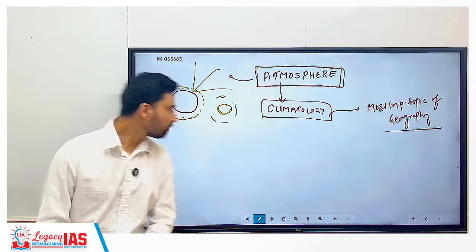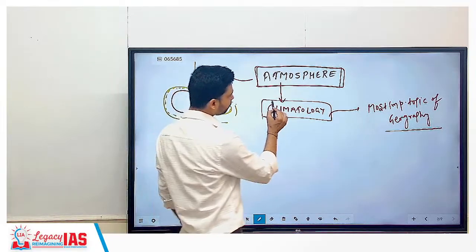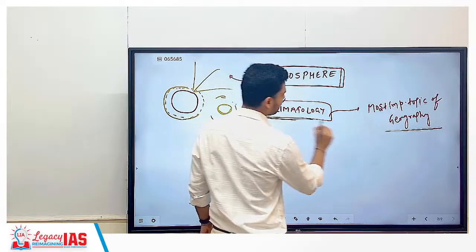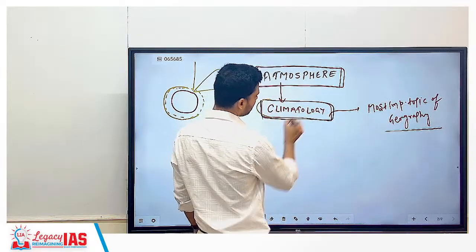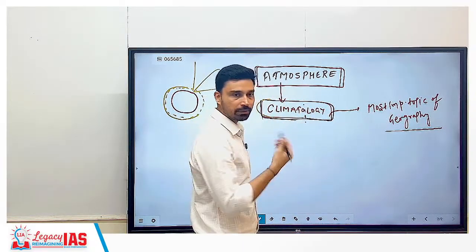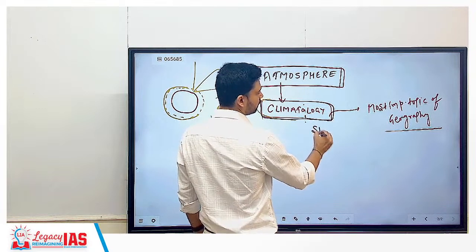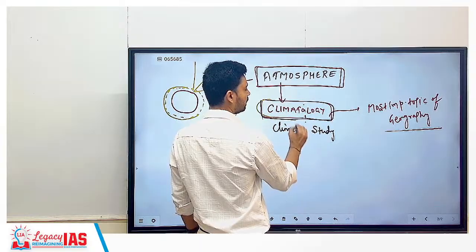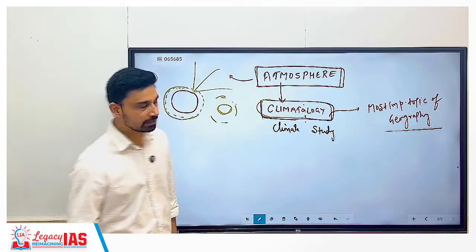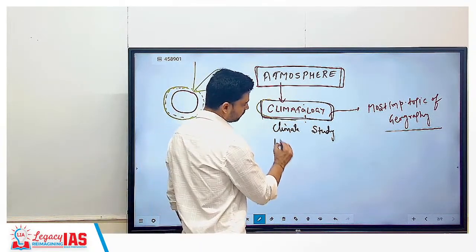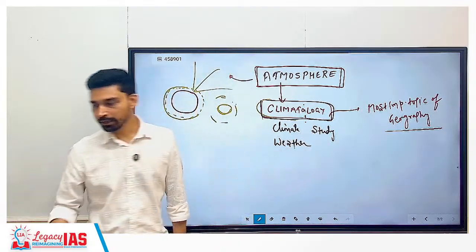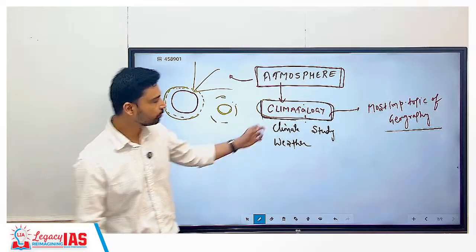So this is the atmosphere, and the study of atmosphere is done in the branch of geography that we call climatology. Again, if you divide it, what do we have? Climate plus logy. Logy is what? Study of. And the study of climate. Another term that we use in general everyday life is weather.